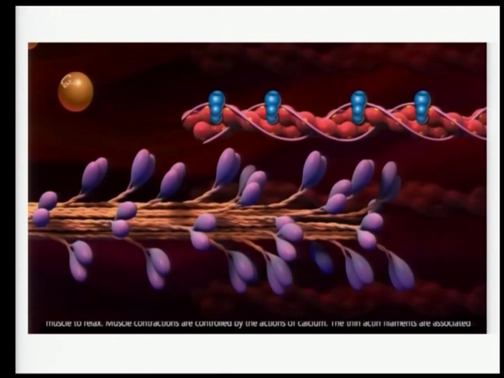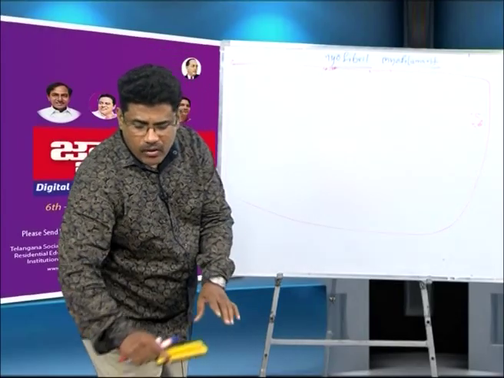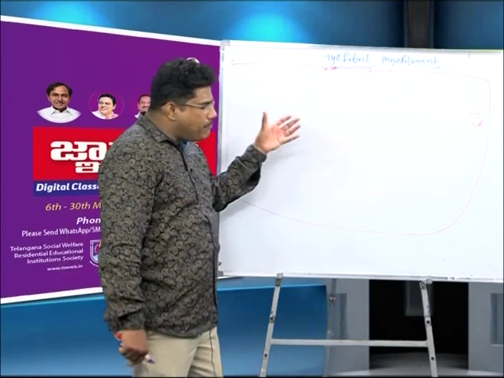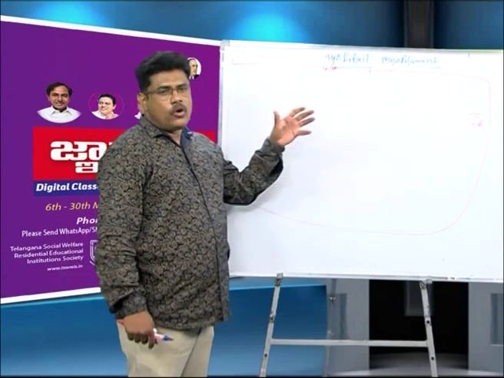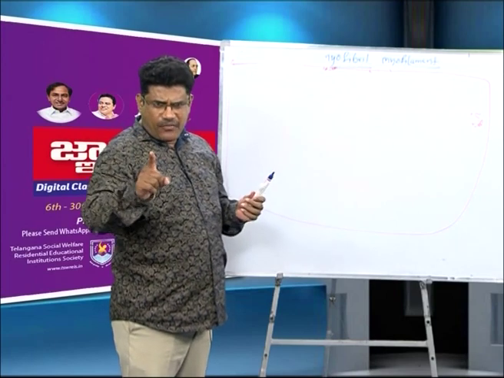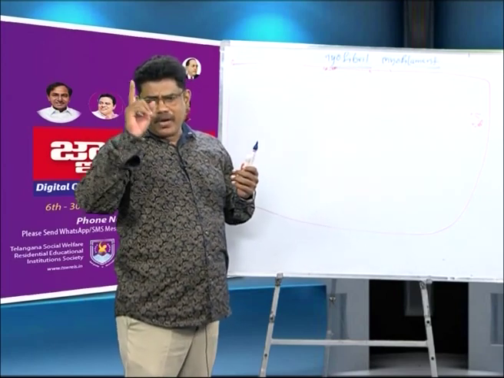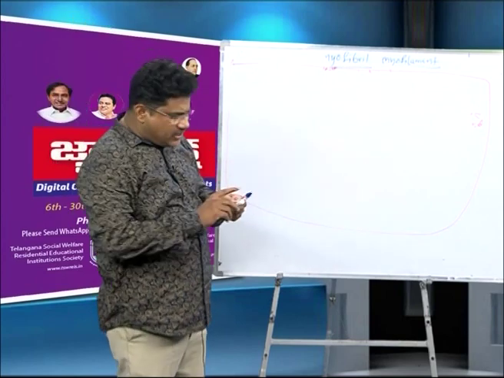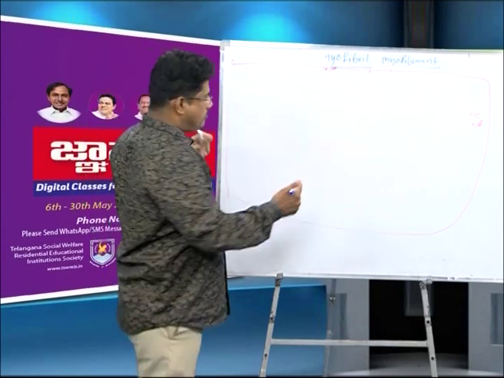The myosin protein is the motor protein. That means chemical energy is converted into what? Mechanical energy. That is known as the myosin protein. Now going to the myosin protein structure. Myosin is made up of what? Meromyosins. In the thick filament, myosins are there. In a myosin, what is present? Meromyosins. First, now discuss the myosin structure.